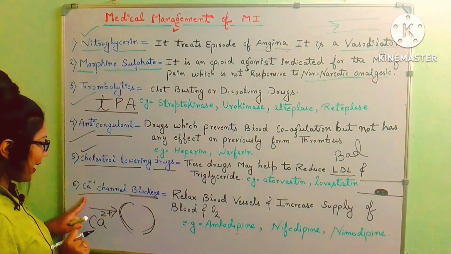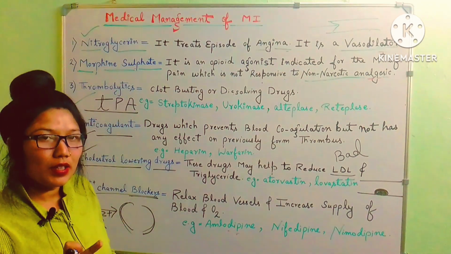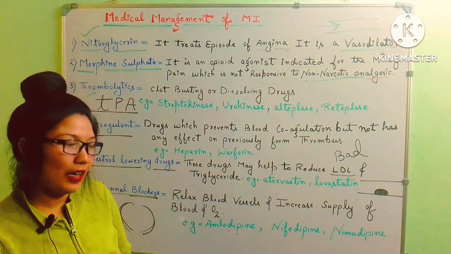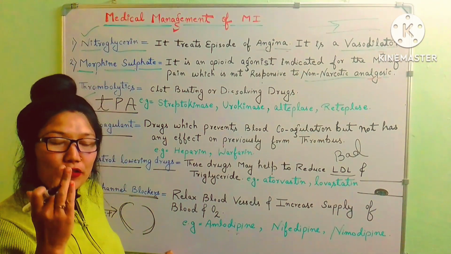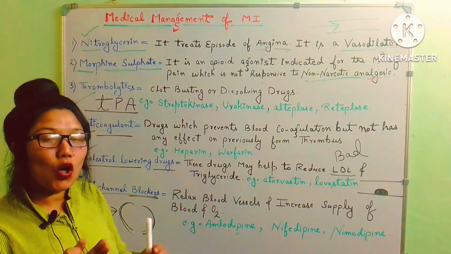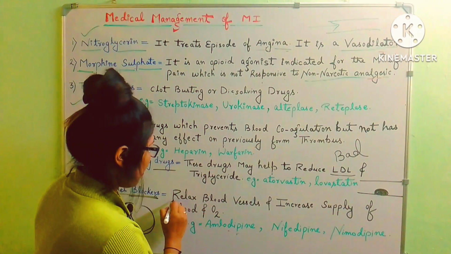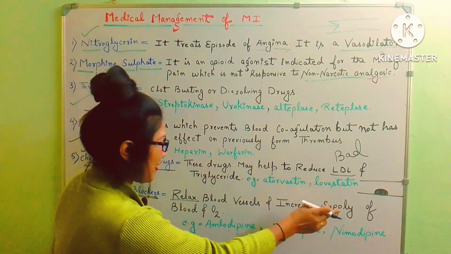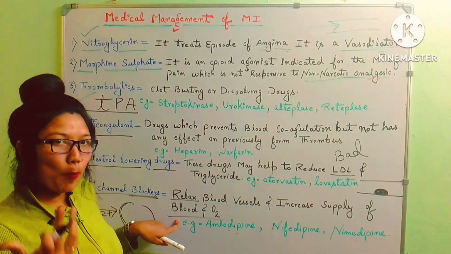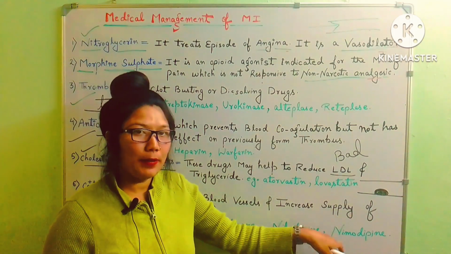Okay, so what are calcium channel blockers doing? They are blocking the calcium from entering into the cell. They are blocking its influx into the cell. So if it blocks the calcium from entering the cell, then what will happen? The contraction process will not happen, and the blood vessel will remain relaxed. Okay, relaxed blood vessels increase the supply of blood and oxygen. And then our myocardial cells and tissue will get a proper amount of blood and oxygen. Examples are amlodipine, nifedipine and nimodipine.